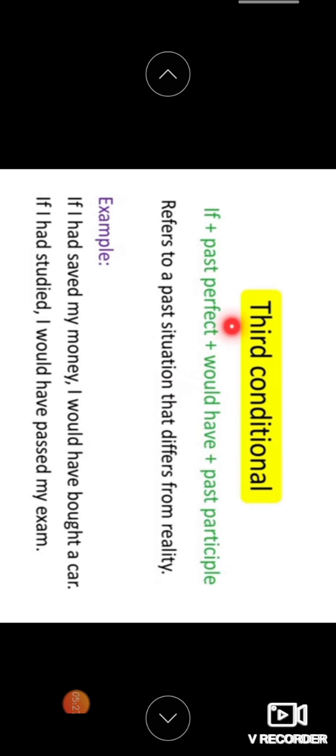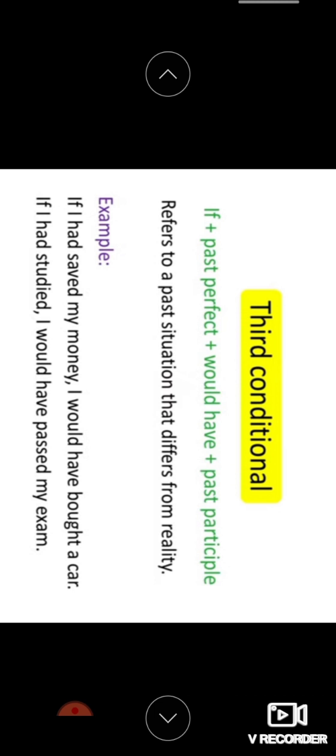Okay, now coming to the third conditional, that is if plus past perfect. Children, past perfect, always keep in your mind, it is used with had plus V3 form. Already you know what is a V3 form, or past participle. Past perfect is like had plus past participle, had drunk, had eaten, had written. Always keep in your mind that the past perfect is always with the helping verb had and a V3 form, that is past participle.